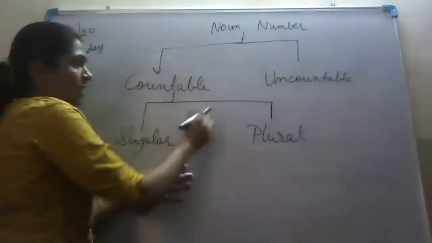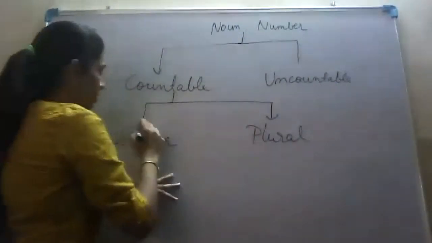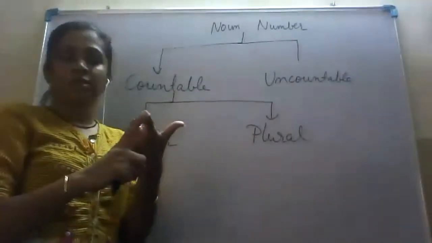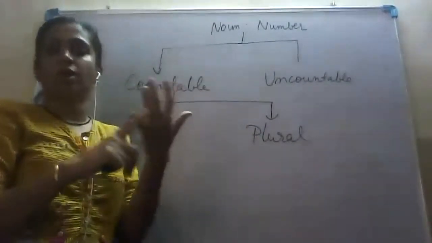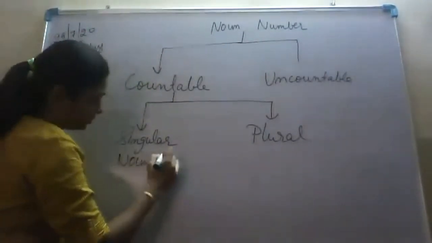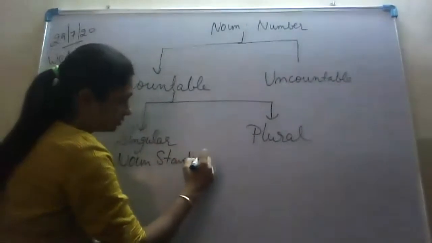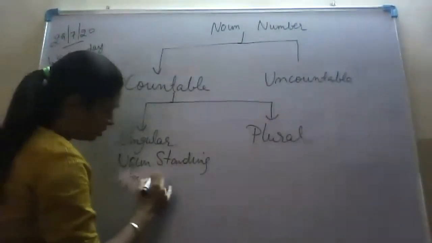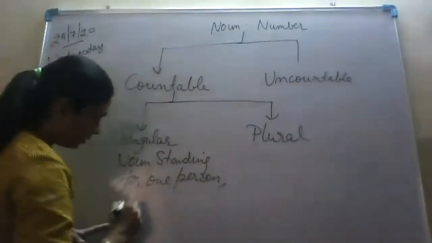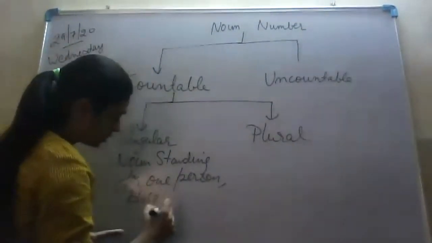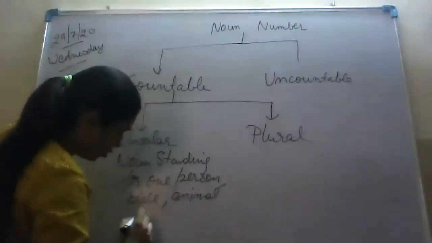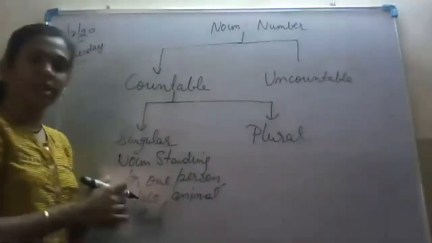As the name itself makes it clear, singular means noun standing for one person, place, animal or a thing. That is noun standing for one person or one place or one animal or one thing. Very much clear. One.